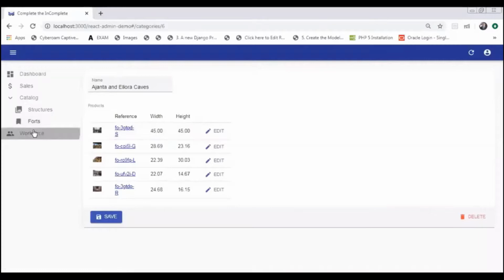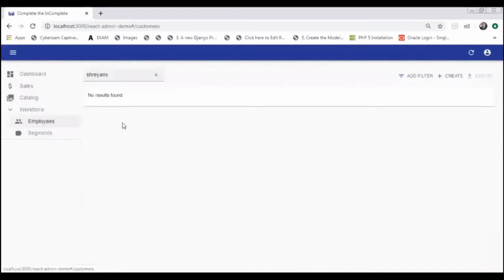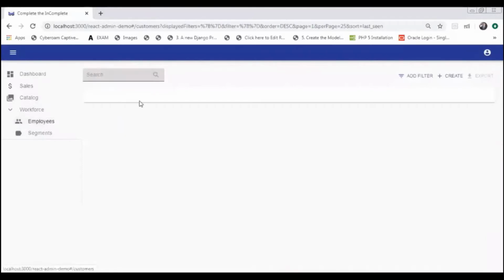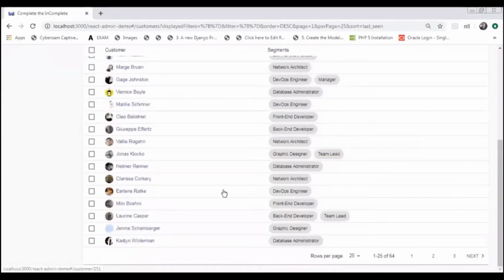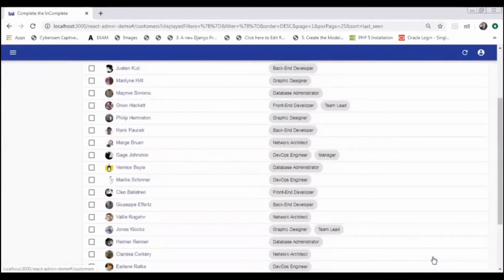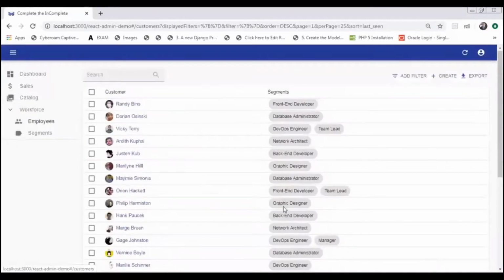Okay, now let's go to the workforce. In workforce, we have two tabs, that is structure and segments. Let's see all the employees first. These are all the employees working in our firm. There are around 60 to 64 employees, and all of them have their own roles and tags as you can see. Some of them are team lead and some of them are a manager.